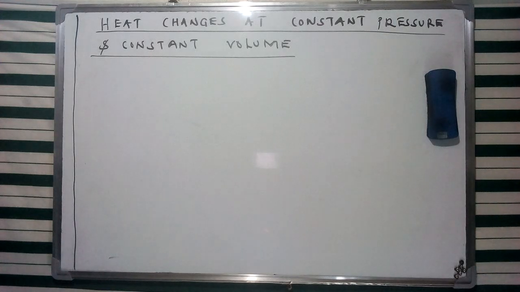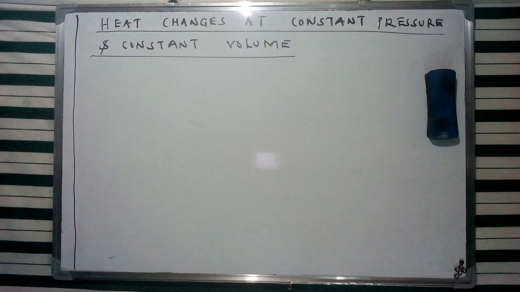So today we're going to look at the concept of heat changes at a constant pressure and a constant volume. This is an aspect of thermodynamics which we had mentioned and discussed in some of our previous videos. Today we're going to look at these specific changes, trying to fix one of the conditions which we had mentioned over the universe of the system.